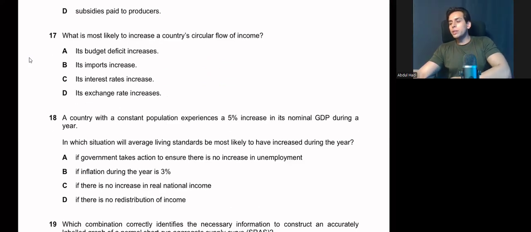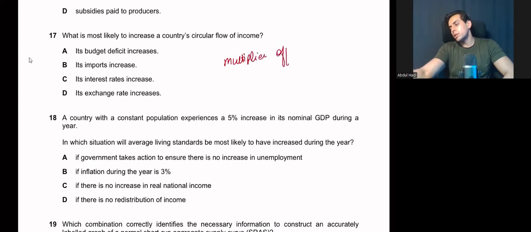What is most likely to increase a country's circular flow of income? Which of these things will increase circular flow of income or bring a multiplier effect in the economy? Kalen, what is the answer?